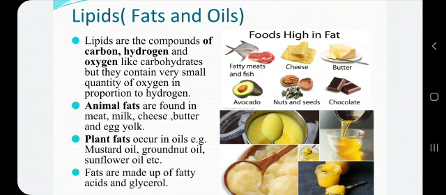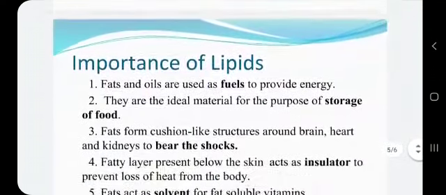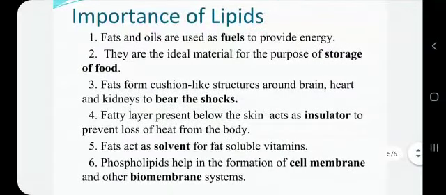Now, what is the importance of these lipids? Fats and oils, these are used as fuels to provide energy. 1 gram of fat on oxidation yields 9.4 kilocalories of energy, which is more than double the energy produced by equal amount of carbohydrates. It means lipids provide more energy than carbohydrates, and then they are the ideal material for the purpose of storage of food.